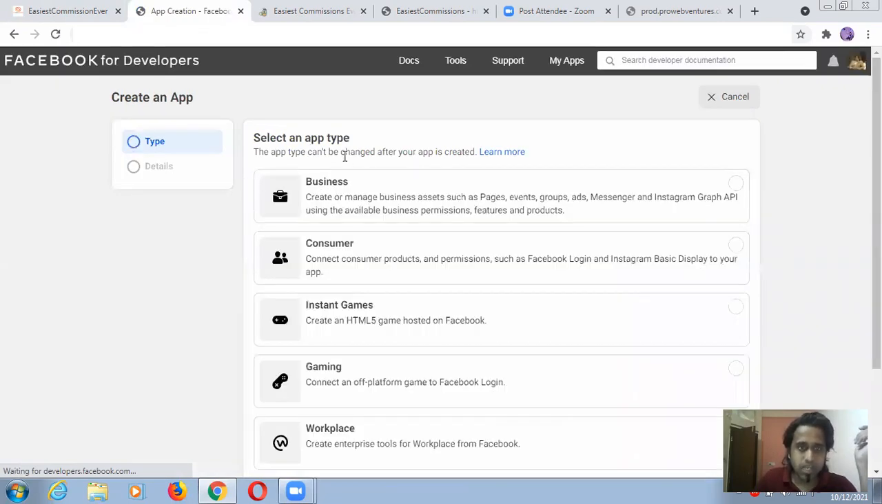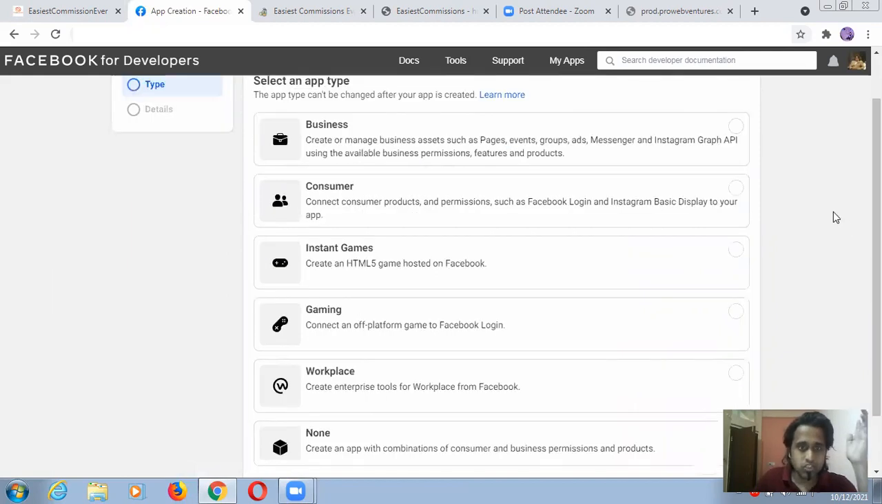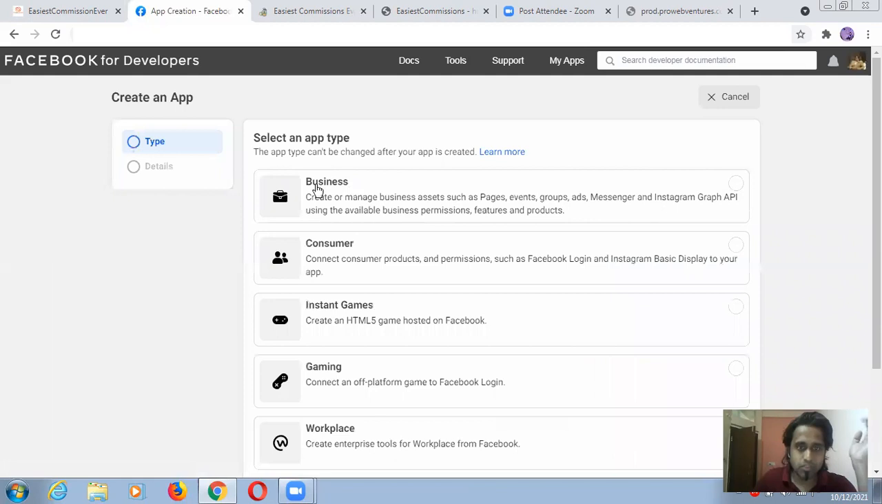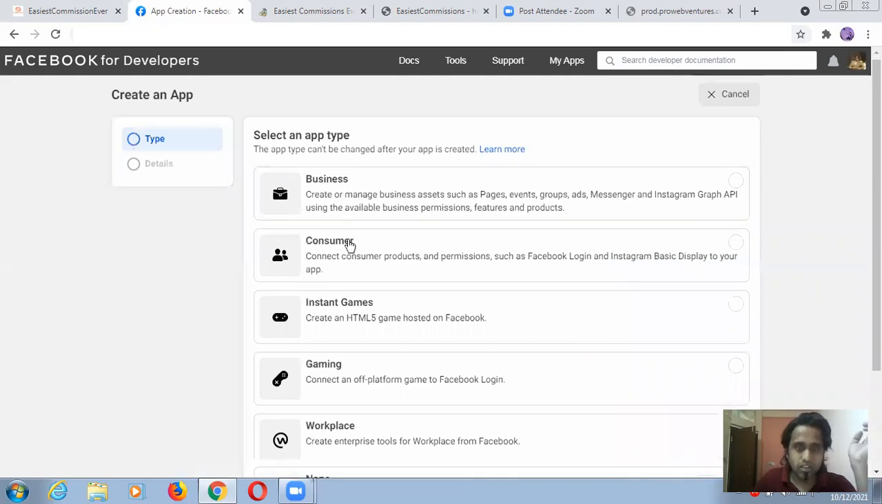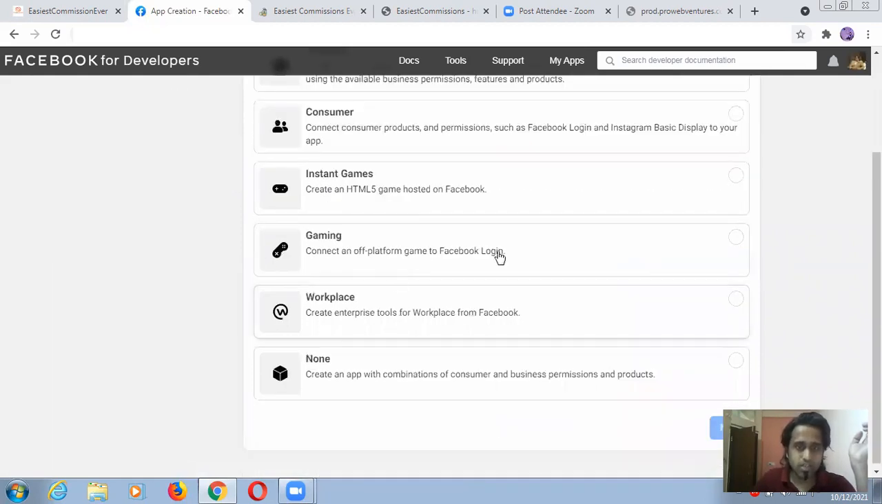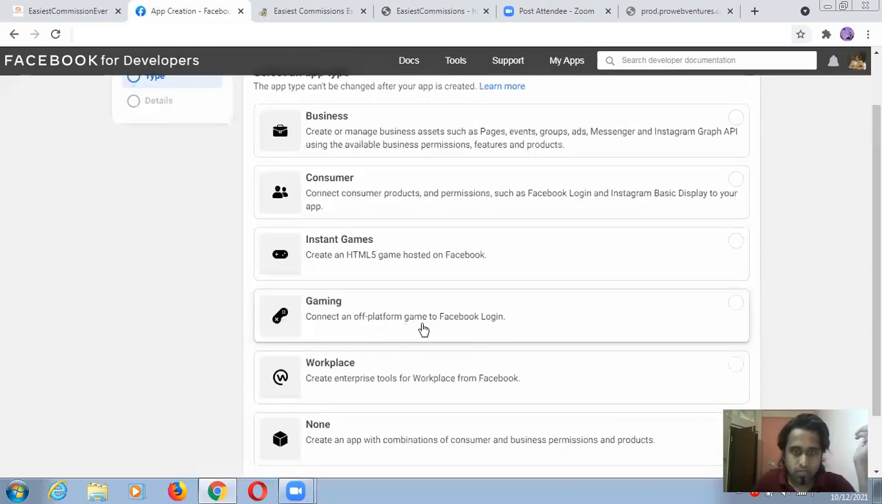Okay, the app type can't be changed after your app is created. Okay, guys. So for example, I'm choosing for business. I can go with this gaming workplace and all, because I'm doing gaming too much right now. Connect an off platform game to Facebook login. So if I go with this again, I have to do this one more task. Okay, so it will be too much headache.